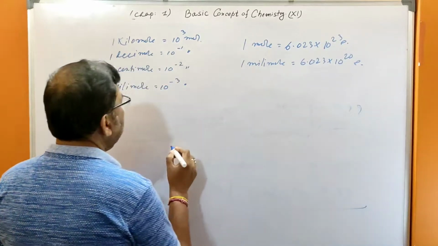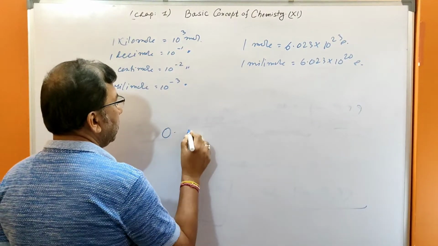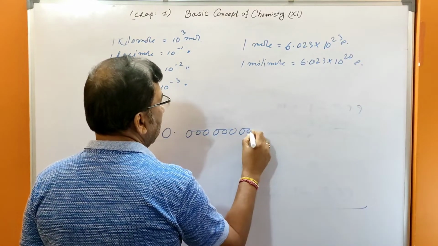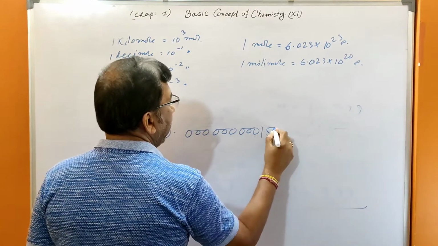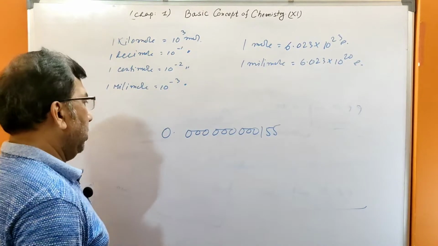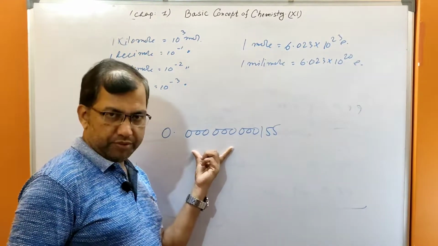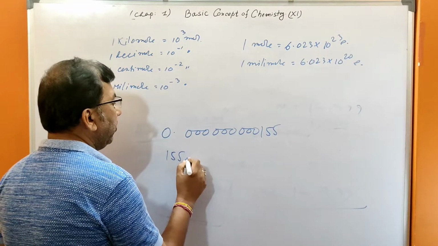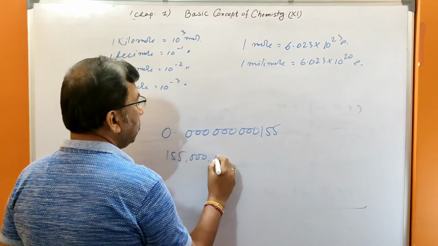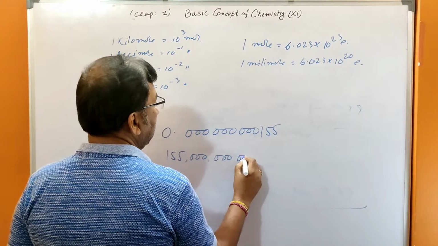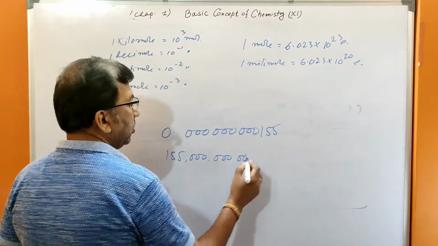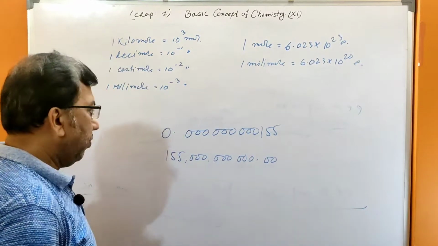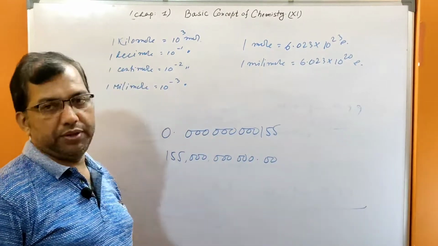A number is given, 0.1, 2, 3, 4, 5, 6, 7, 8, 9, 155. What is the scientific notation of this number? Or 155 followed by 0 0 0 0 0 0 0 0. What is the scientific notation for these two numbers?